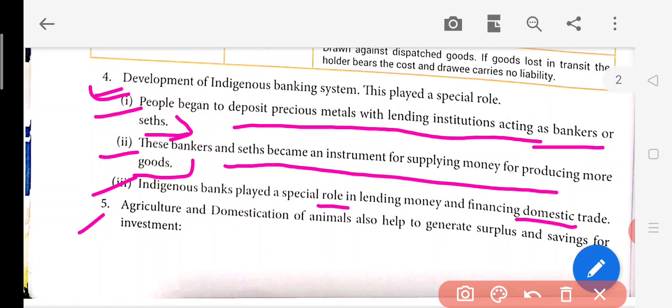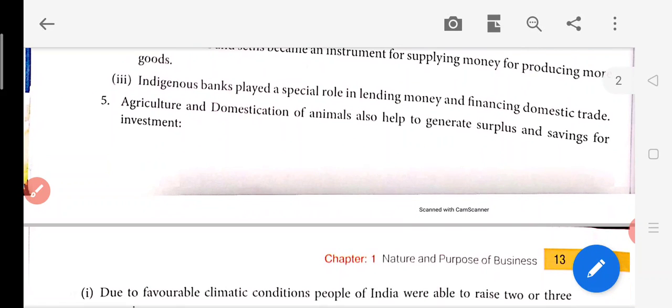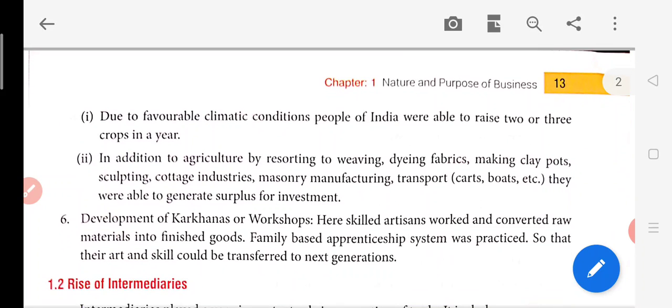Now, agriculture and domestication of animals also help to generate surplus and saving for the investment. This money helped the agriculture people to purchase animals and use them for producing milk or in agriculture, and they were able to produce more. When more crops were produced, it was easy for them to sell the surplus crops in the market and earn more money. And when they earned more money, they invested that money back into their business.